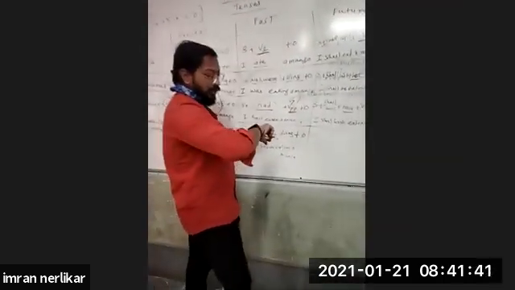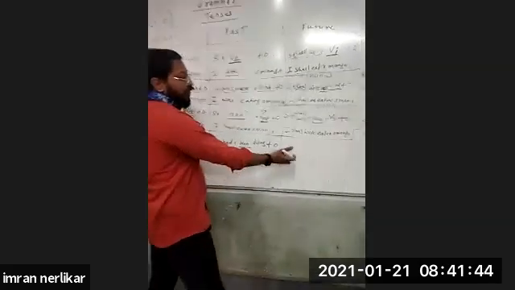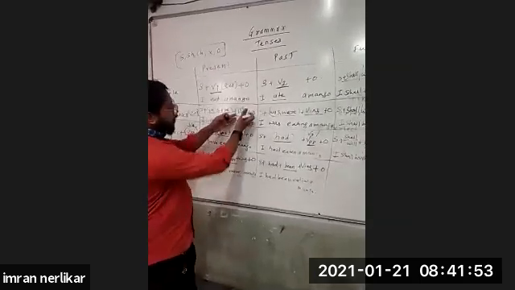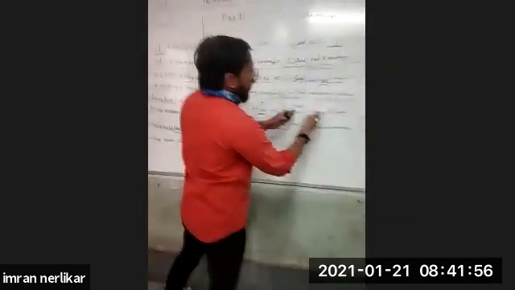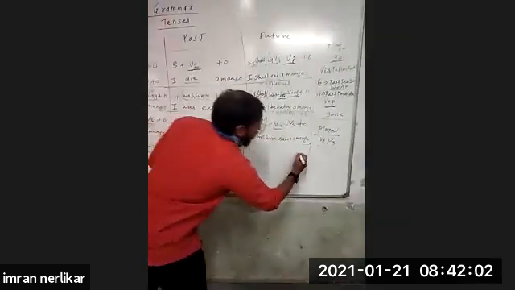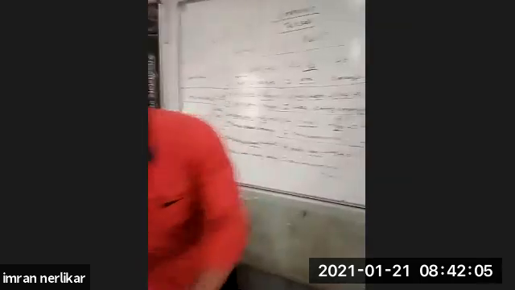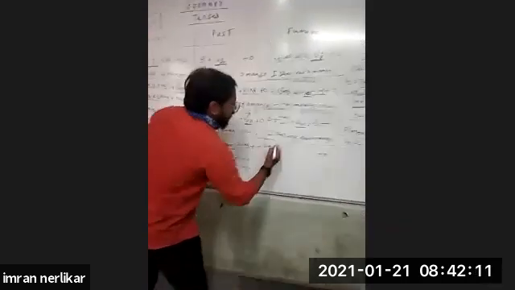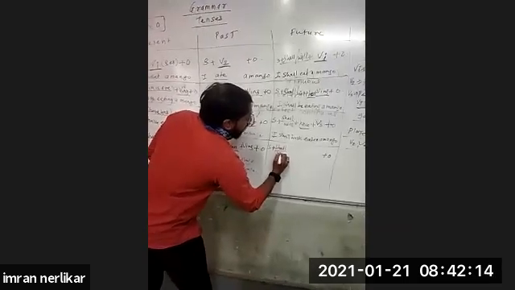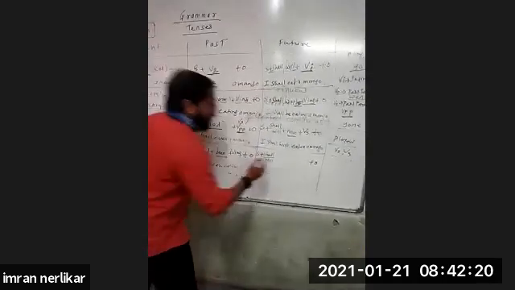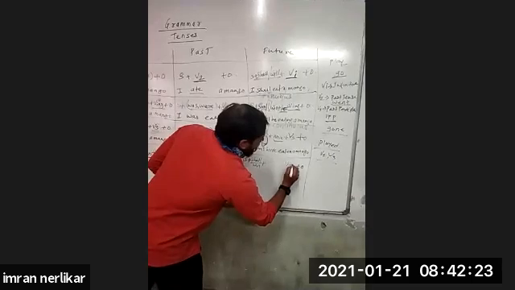Future perfect tense. Now I will come to the last tense. Last tense is addition of again second and third. Just as we have added helping verb and verb ing, we have to add this helping verb ing. Same addition of the second and third. That is, subject and object will be same. Already I told you that in future tense everywhere shall will. Shall will shows future tense. Verb ing, have.